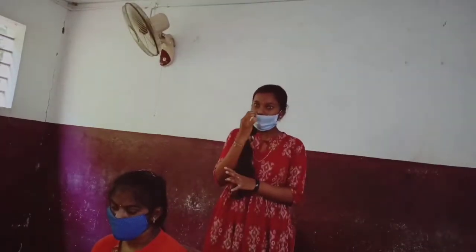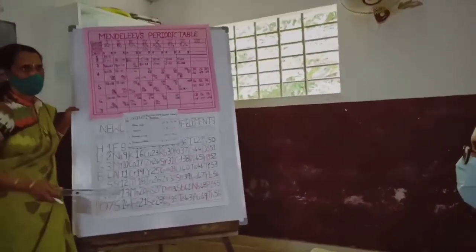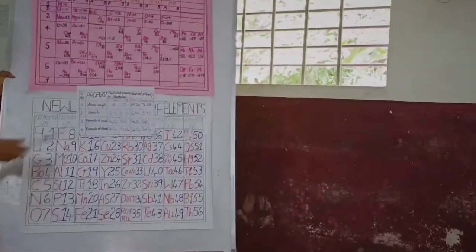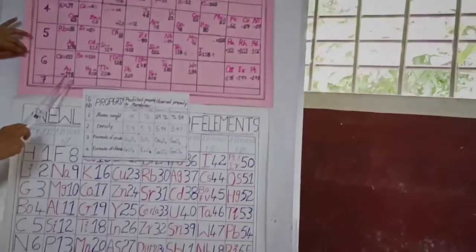And another thing is that some elements, coinage elements, are fitted into the highly reactive elements. Okay, I want to show the camera towards here. You can see here, as Rivani told, some of the elements, coinage elements, copper, silver, aurum, means gold.